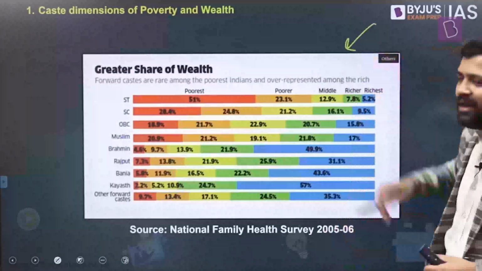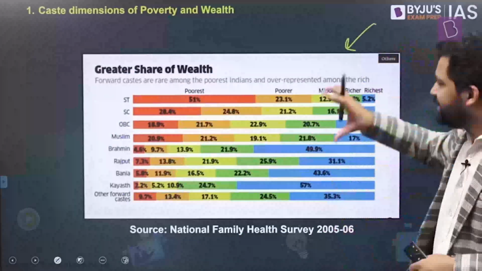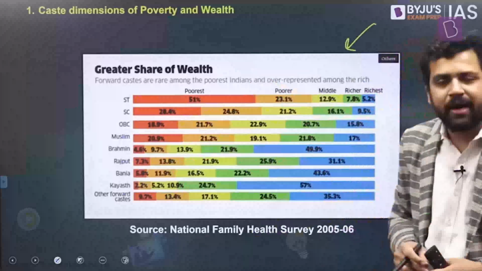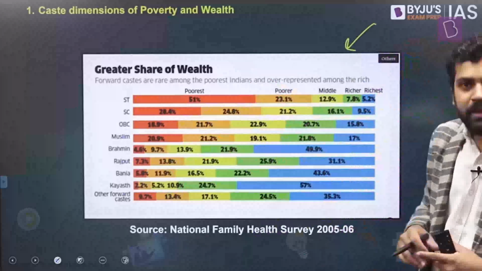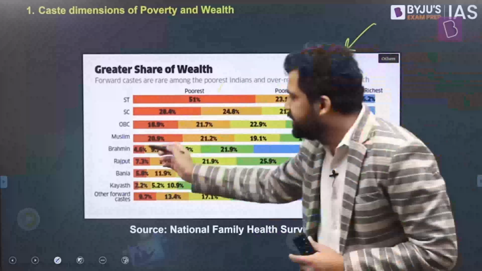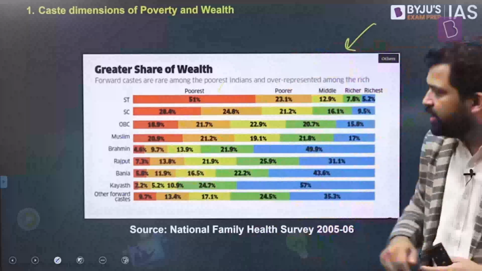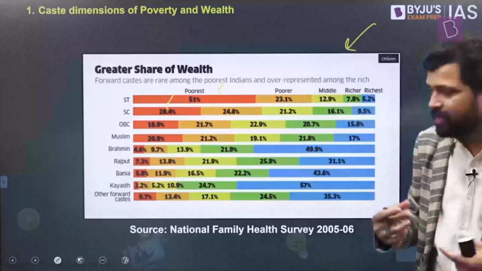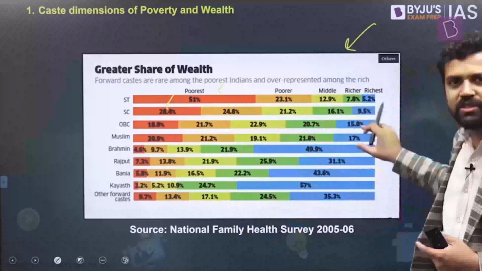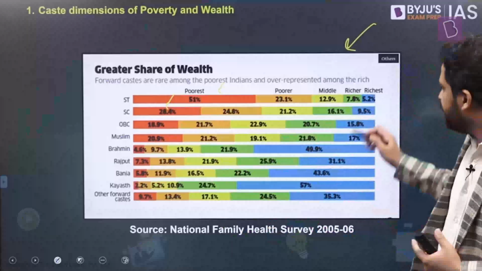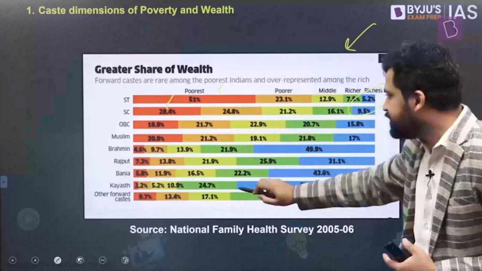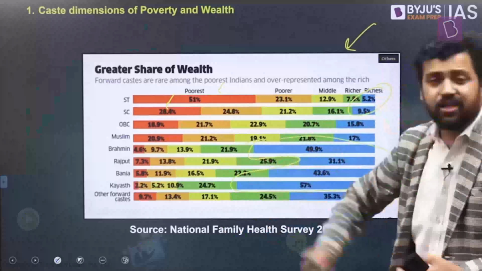Now this is one illustration that we have. It actually gives you an idea among different communities, right, how wealth is distributed. Like for example, scheduled tribe, 51% are poor. While look at Brahmins, like 4% will be poor, Rajput 7.3% will be poor. Scheduled caste, 28.4% are poorest. And again, you can look at the rich. The blue part shows who are rich, who are having more wealth, who are having more income. So scheduled tribe, scheduled caste, it's very low. But for Brahmins, for Kayasthas, for Baniyas, right, certain caste groups, this is huge.